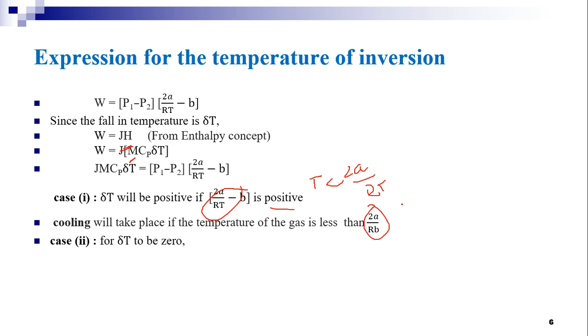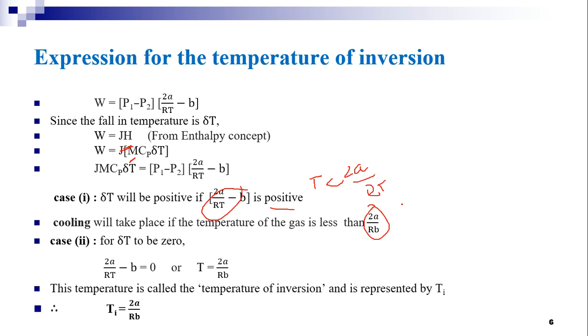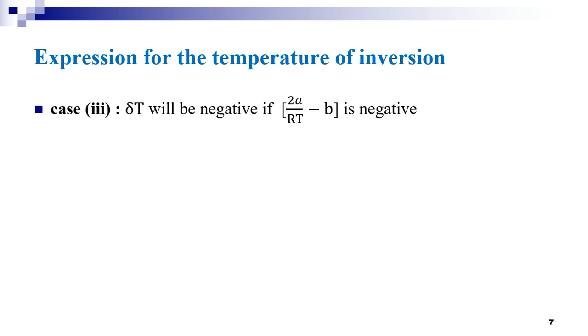Ti is equal to 2A by Rb. This is a very important expression which gives the temperature of inversion of a gas. Next, case 3: delta T will be negative if 2A by RT minus B is negative.